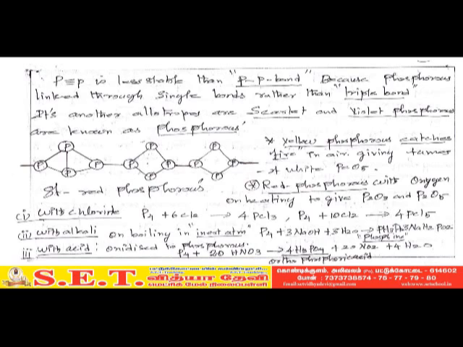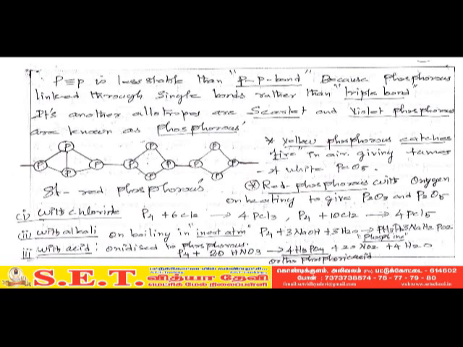The next topic, phosphorus reacts with alkali. Here, phosphorus on heating with alkali in an inert atmosphere gives phosphine. Phosphorus reacts with the base sodium hydroxide and water. It gives phosphine, PH3, and sodium hypophosphite.